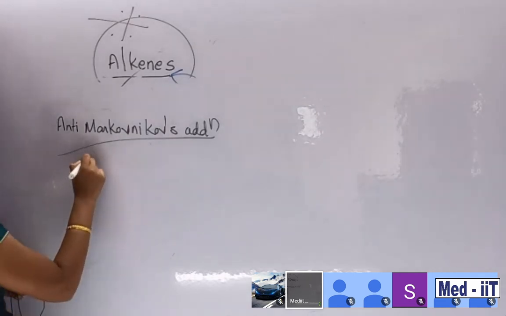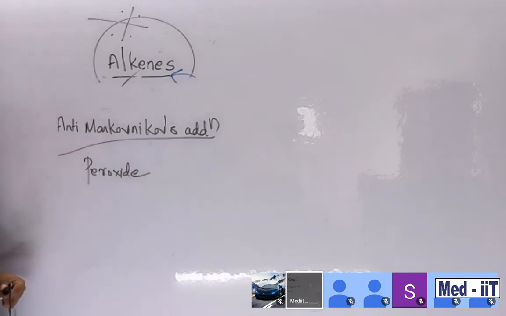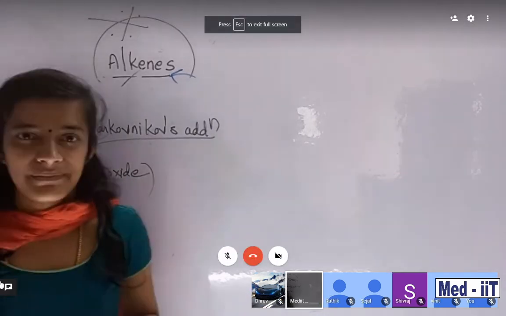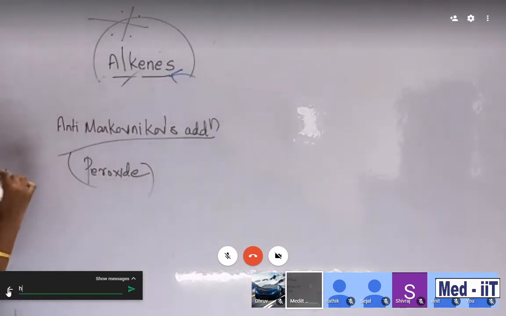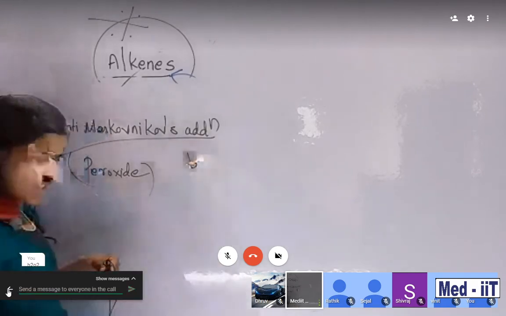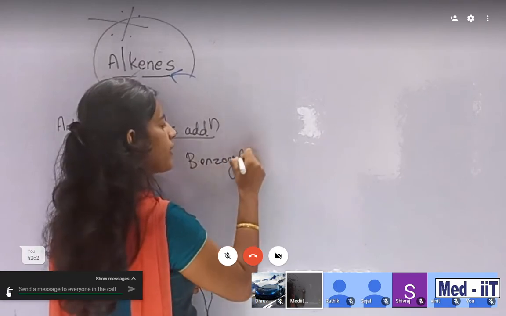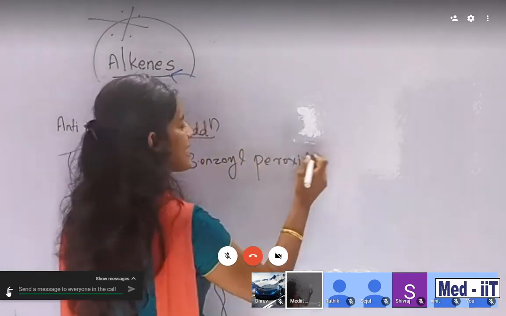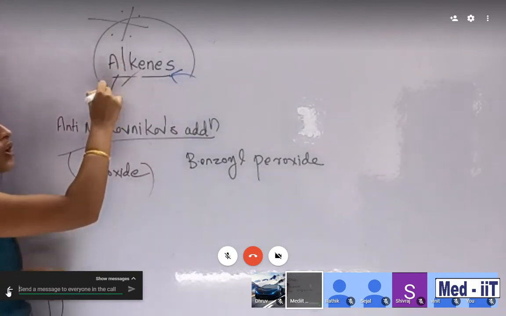Do you know peroxide, students? Are you familiar with peroxide? Yes or no? No. Okay, peroxide. I will give you an example. There is benzoyl peroxide. This is the reagent for the anti-Markovnikov rule related to alkenes.